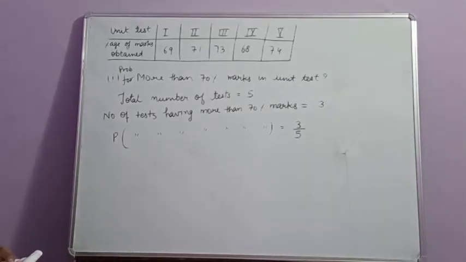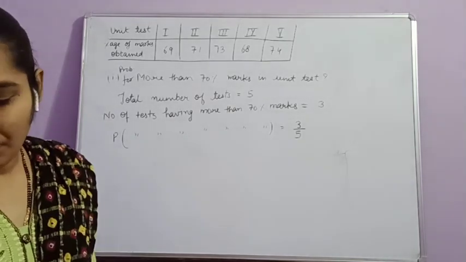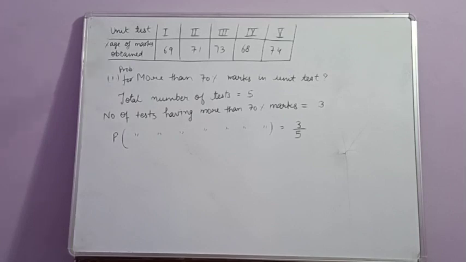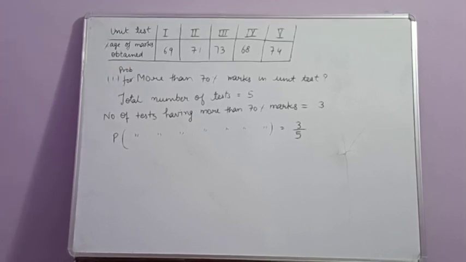Here the percentage of marks is given in 5 monthly unit tests, and we have to find the probability of a student getting more than 70% marks in a unit test. Here the total number of tests is given, that is equal to 5, and we know that the number of tests in which the percentage is more than 70% is 3. So the probability will be 3 divided by 5. Clear?